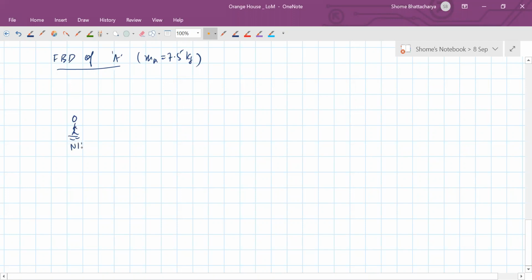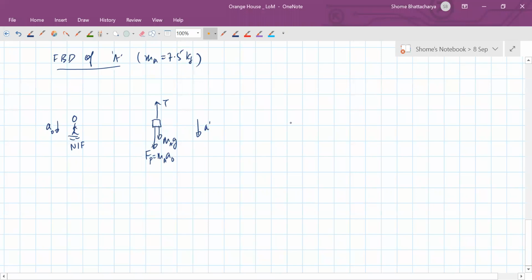So we are in the non-inertial frame which is accelerating downwards at a naught. So the forces on the block A will be tension, pseudo force and weight, and it is having a downward acceleration of a prime.